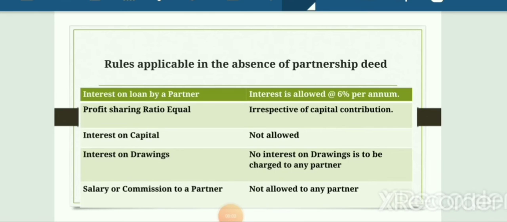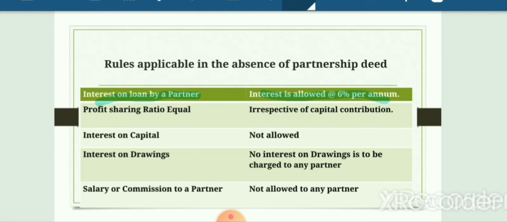Now, after knowing the meaning of partnership, one should know the rules to be applicable in case of absence of partnership deed or in case of absence of written agreement. First major or main rule is interest on loan by a partner. Whenever any loan is given by a partner to the firm, then on that loan, interest is payable at 6% per annum. Please remember one more thing, that if loan is given by firm to the partner, then in such case no interest will be charged from the partner.